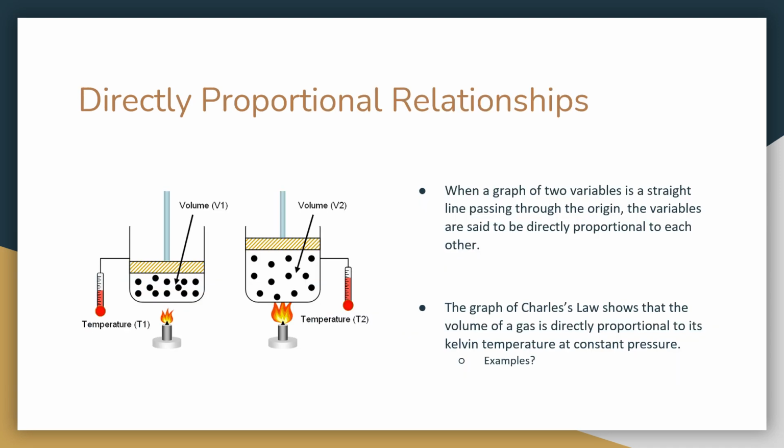Directly proportional relationships. When a graph of two variables is a straight line passing through the origin, the variables are said to be directly proportional to each other. The graph of Charles' law shows that the volume of a gas is directly proportional to its Kelvin temperature at constant pressure.